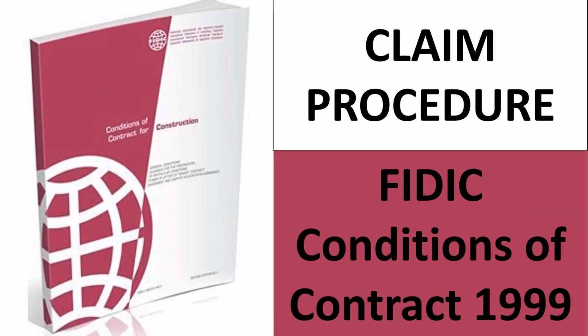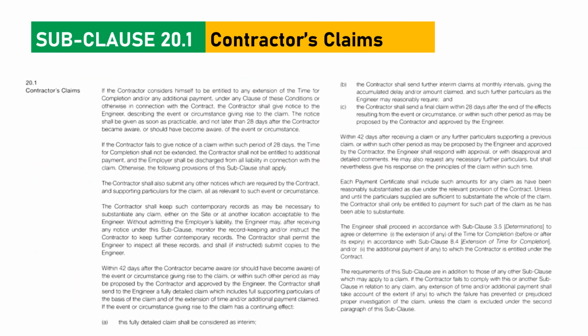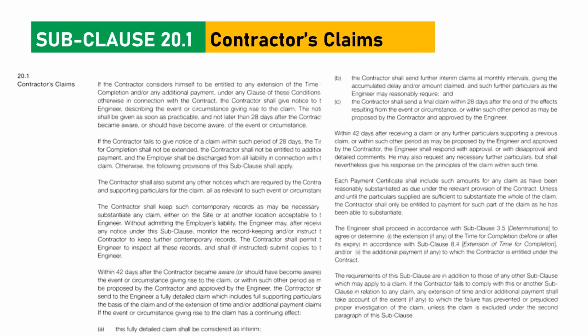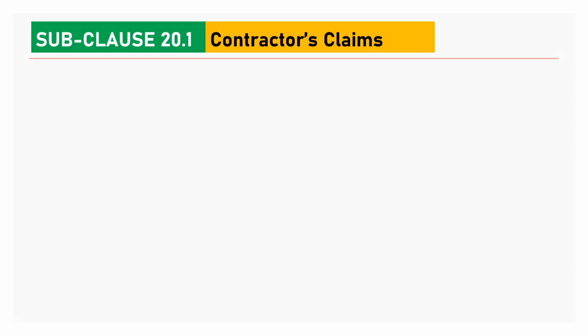Claim procedure under FIDIC conditions of contract 99 edition. Under FIDIC conditions 99 edition, subclause 20.1 deals with contractor claims.